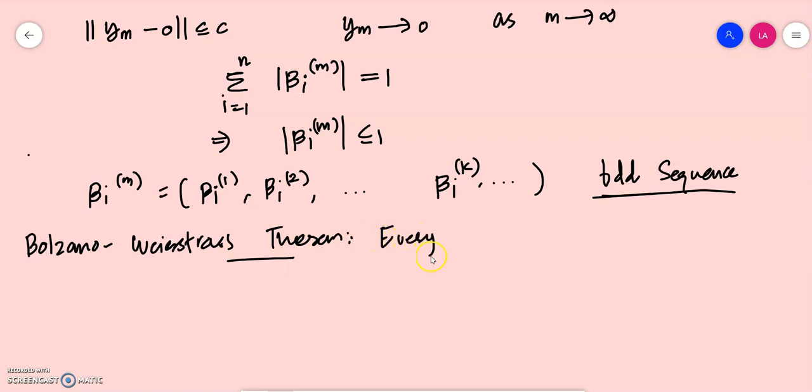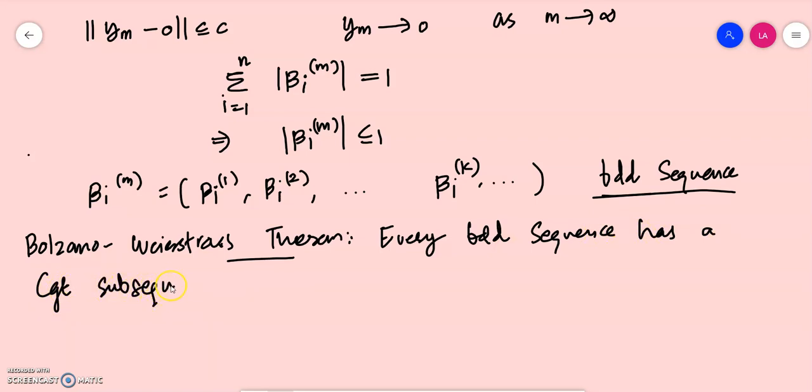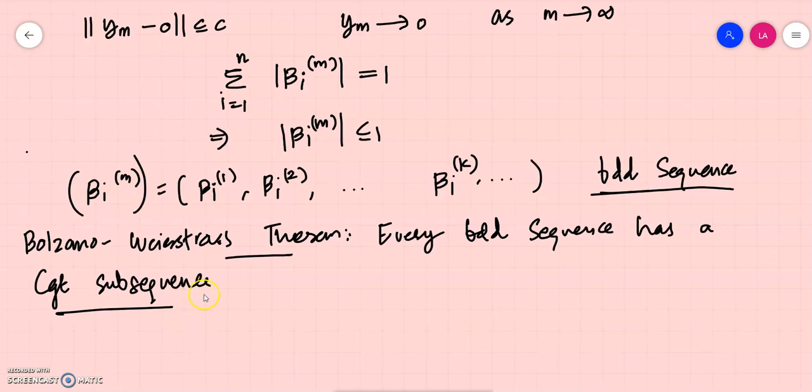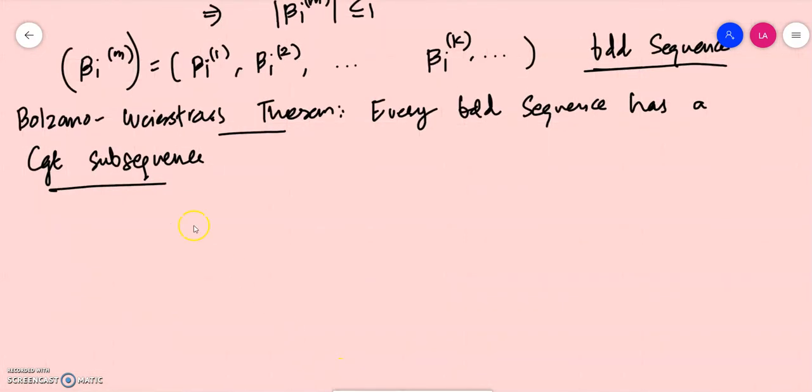So beta im is a bounded sequence. If you define it like this, then by the Bolzano-Weierstrass theorem, we can easily state that it has a convergent subsequence.